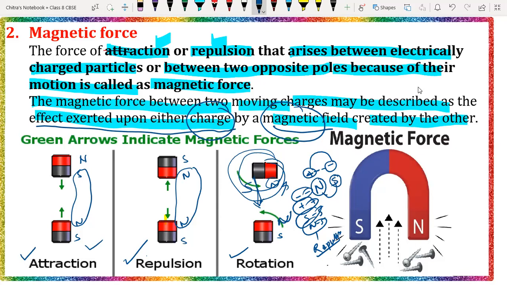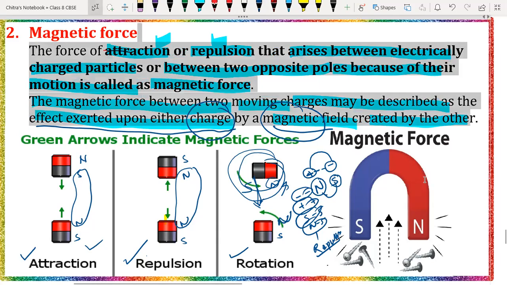Understood? Yes, sir. So when they are the same, they will move away from each other? Yeah, repulsion means they are moving apart from each other, and attraction means they are going to move towards each other. So take a screenshot. Like poles repel each other and unlike poles attract each other. Even like charges and unlike charges: like charges repel each other and unlike charges attract each other. Okay. So again, take a screenshot, everyone.